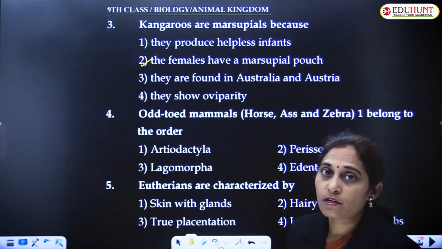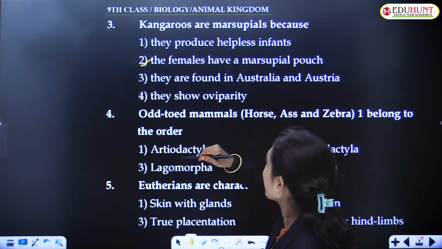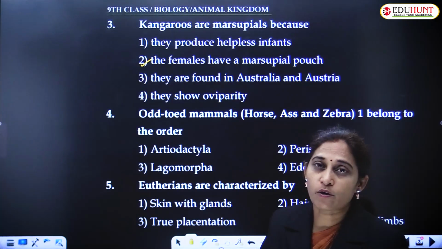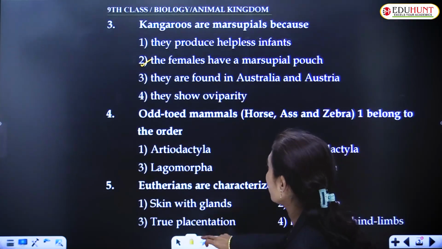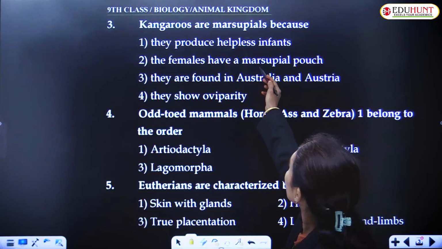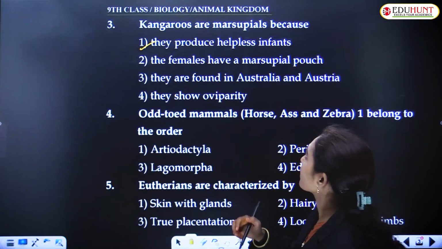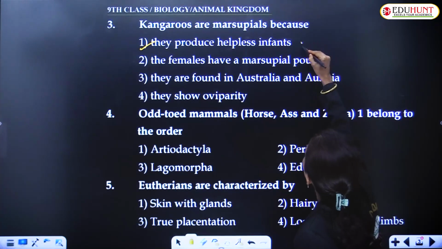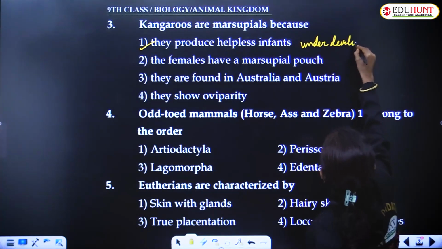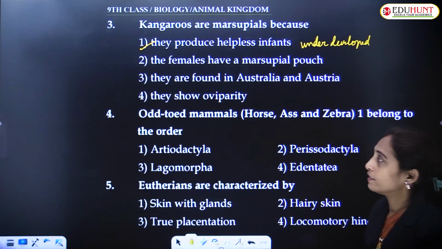So kangaroos are marsupials because the females have a marsupial pouch, but why do they have that pouch? Because they give birth to underdeveloped, helpless infants.